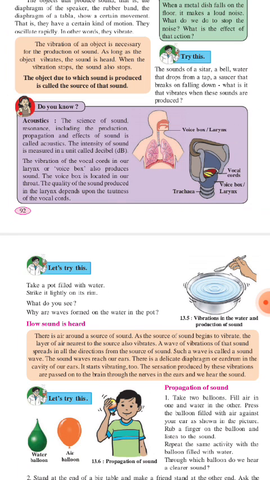The quality of the sound produced in the larynx depends upon the tautness of the vocal cords. Whatever sounds we produce, it is because of the vocal cords. After applying some body energy, vibrations are created in the larynx, and those vibrations generate a sound, and we can hear the sound. So that is how sound is produced in our body. The voice box is there inside, with our vocal cords.